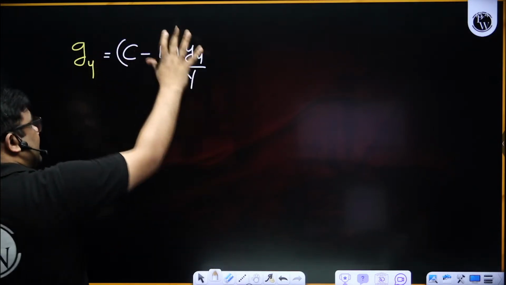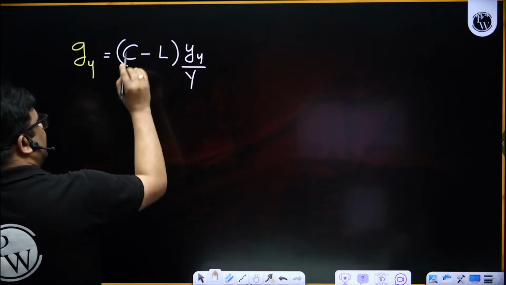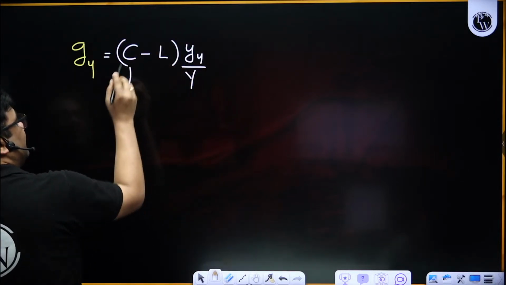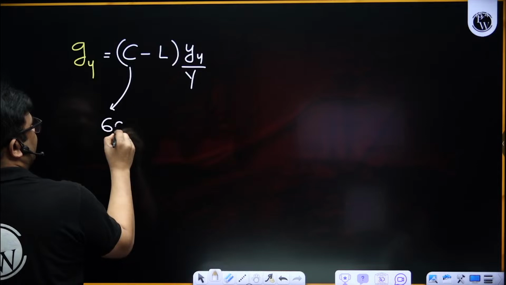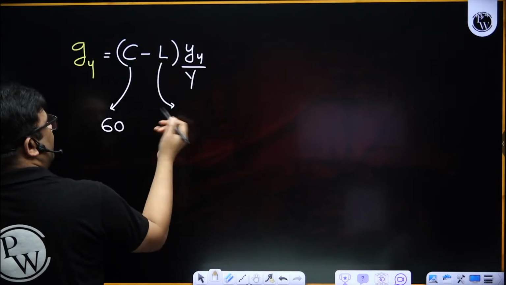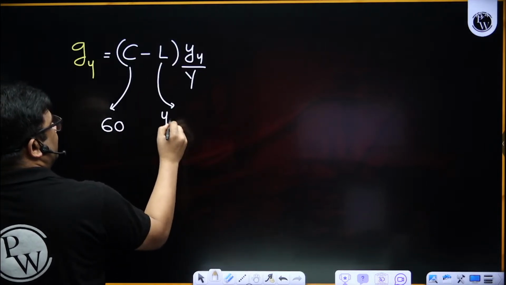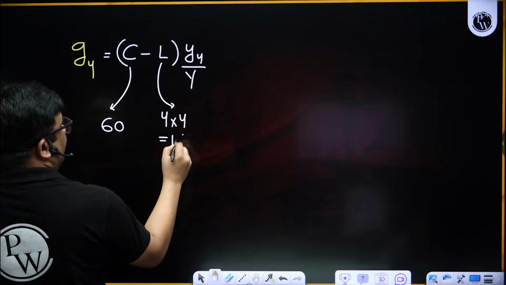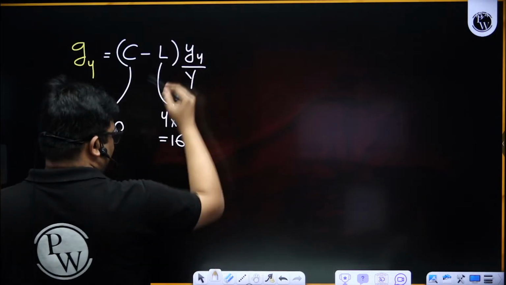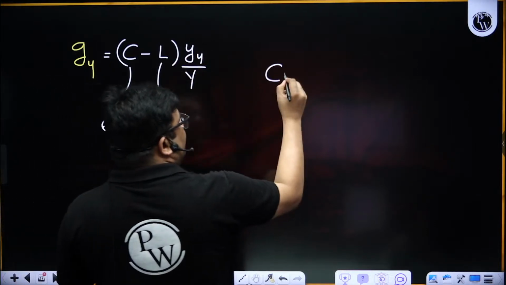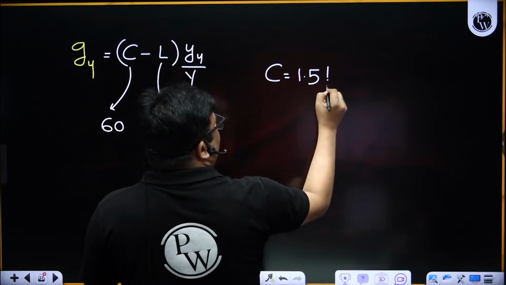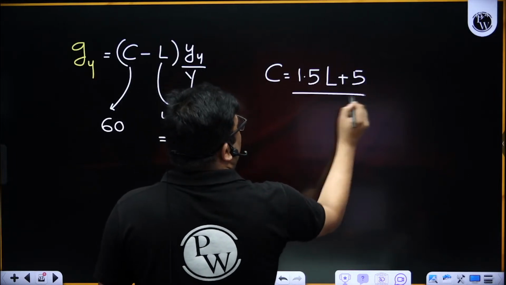Then search from the given information. C is given as 60. L is given as 4 seconds per phase, so 4 into 4, 16. You need these two, and you know this equation also: C equals (1.5 L plus 5) by (1 minus Y).